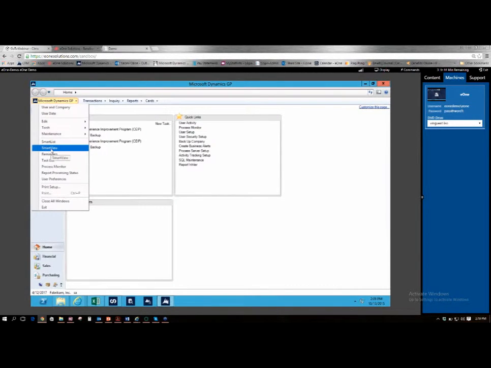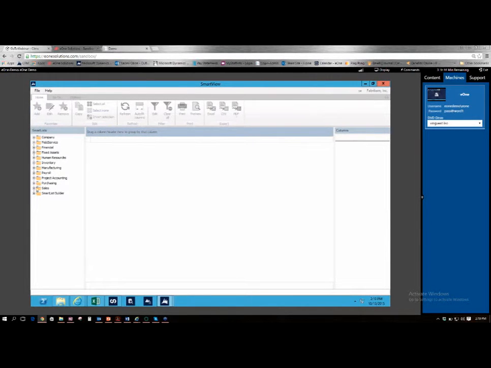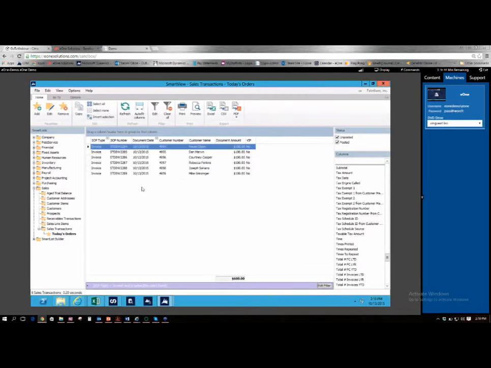For those of you who do not know what Smart View is, it's a tool that would replace your Smart List altogether. So I'm going to go into our sales transactions, and I'm going to pull up today's orders. Now we're going to be able to see who completed that web form today.